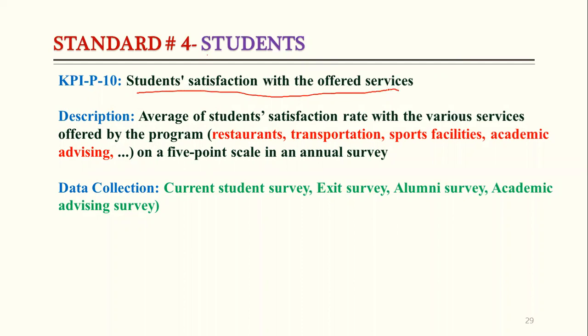So which type of services? If we go into detail, that is restaurants, transportation, support facilities, academic advising. So there are many things that will be covered. So we need to conduct a survey. We already have different types of surveys. We have the current student survey, the exit survey, the alumni survey, and the academic advising survey. So we can take the data from these surveys, and we can prepare the report about these KPIs.